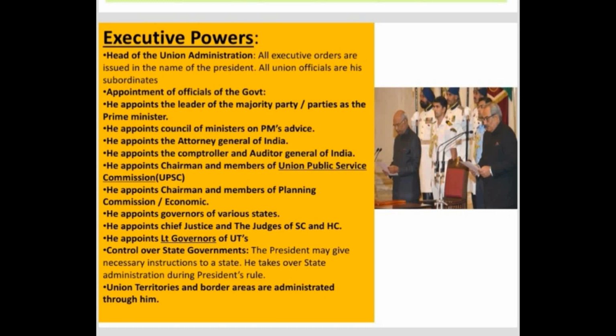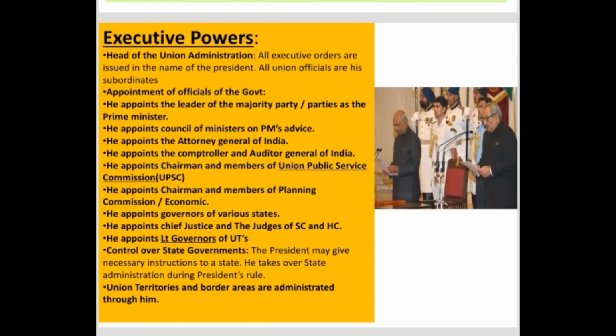He also appoints the chairman and members of the Union Public Service Commission. The Union Public Service Commission is a constitutional body which conducts competitive exams throughout India to select all India civil servants. The chairman and other members of such commissions are appointed by the president. The president also appoints the members of the planning commission.